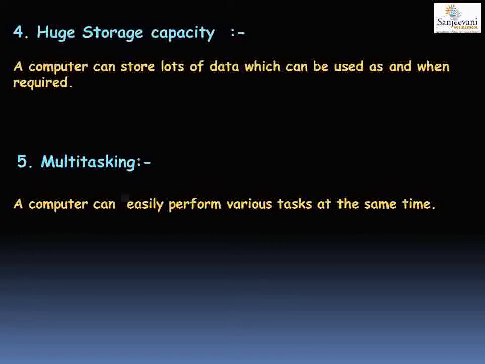That is reliability. The third one was diligence. Diligence means the computer never gets tired and it can work for long hours and can do the same work again and again. The fourth one was huge storage capacity, where a computer can store a large amount of data. The fifth one was multitasking. Multitasking is where a computer can perform various tasks at the same time.